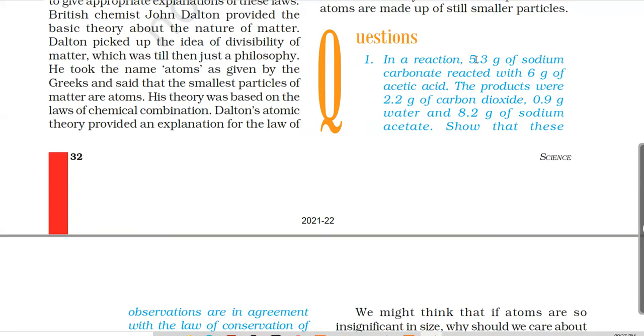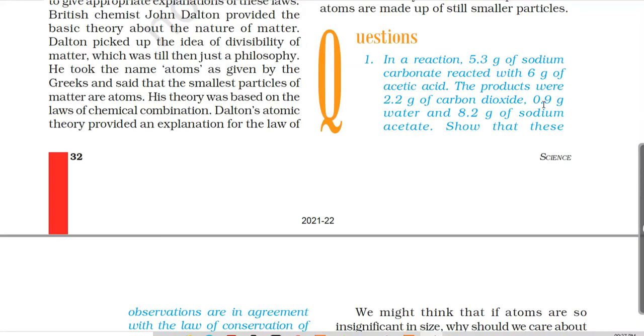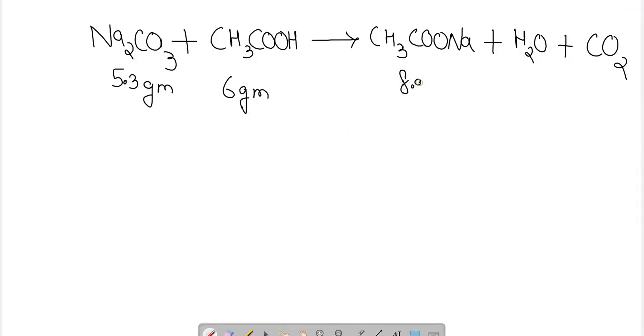The mass of sodium carbonate is 5.3 grams, and acetic acid is 6 grams. The products are 2.2 grams of carbon dioxide, 0.9 grams of water, and sodium acetate. I may have mixed that up: 2.2 is of carbon dioxide and 0.9 is of water. So let it be like this.